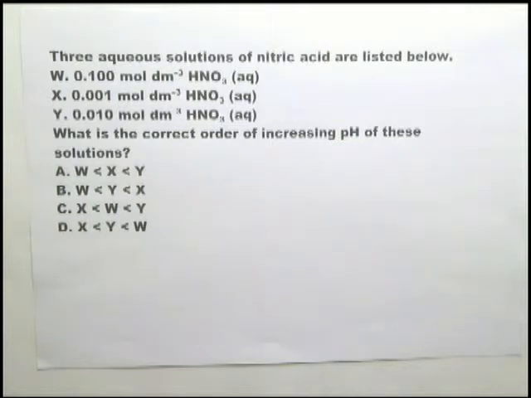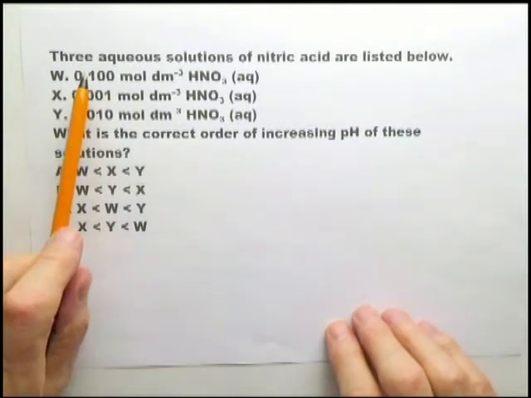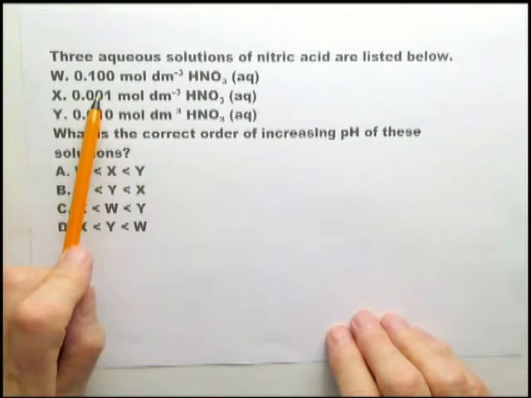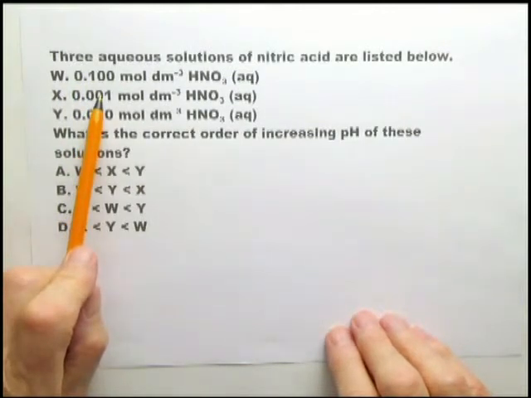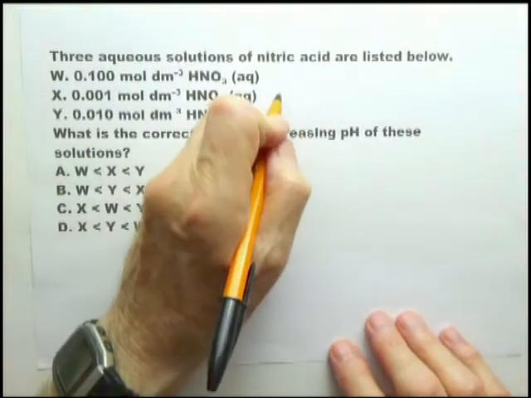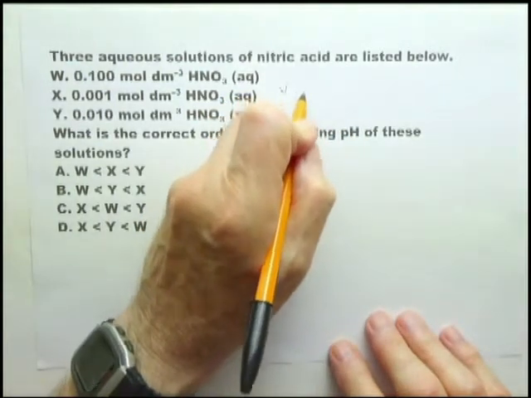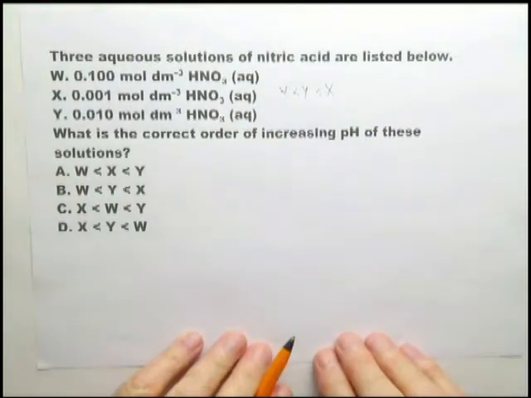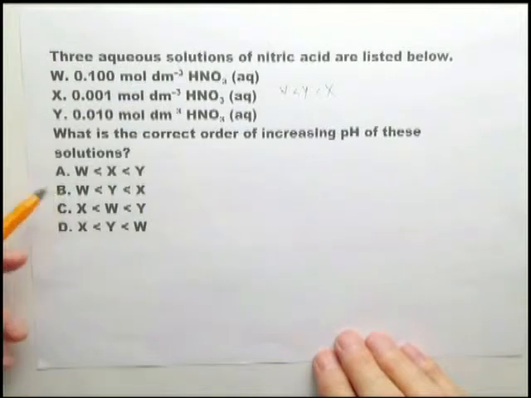This could be nitric acid, which is a strong acid, or it could be hydrochloric acid, or it could be sulfuric acid. They're all strong acids. And we know that the most concentrated acid, W, will have the lowest pH, and the least concentrated, the more dilute acid, will have the higher pH. So in increasing order, it's W less than Y, which is less than X. W, Y, X, which is B.